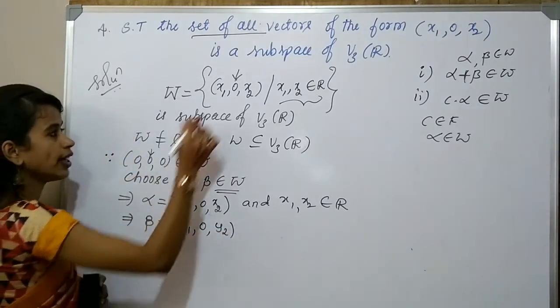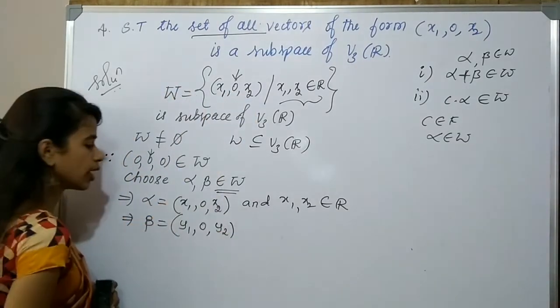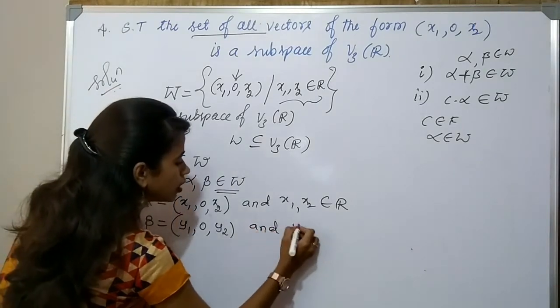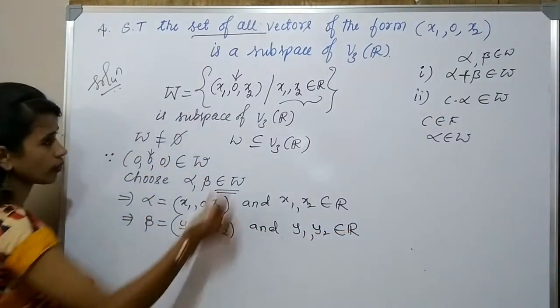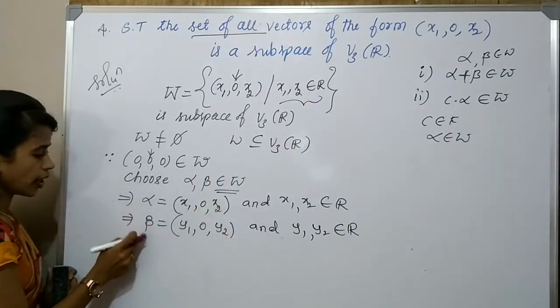In the second coordinate we must have 0, and y1 and y2 also belong to R. So this is alpha and beta.